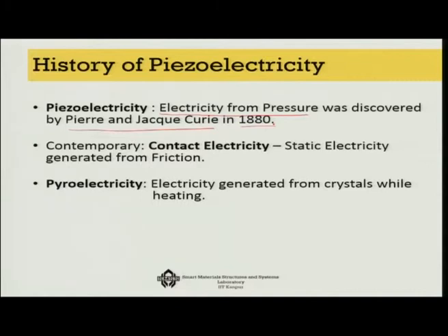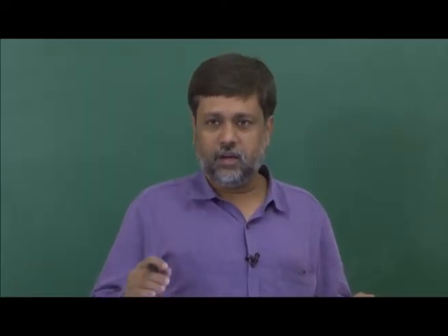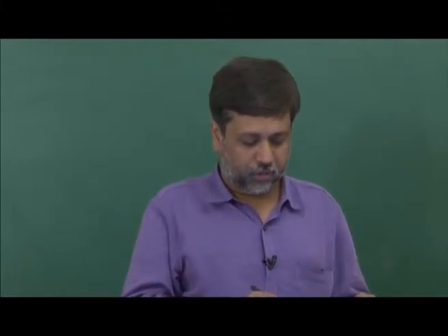One of them is contact electricity, the so-called static electricity that gets generated from friction, and the other is pyroelectricity, which is electricity generated from crystals while heating, because pyro means heating. So contact electricity, heat-generated electricity, and then in that series they found pressure-generated electricity.